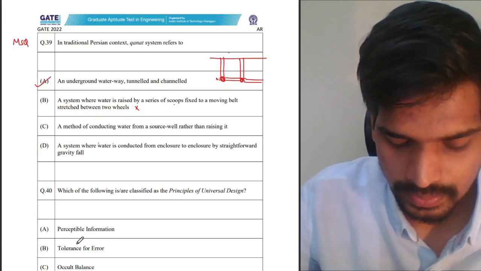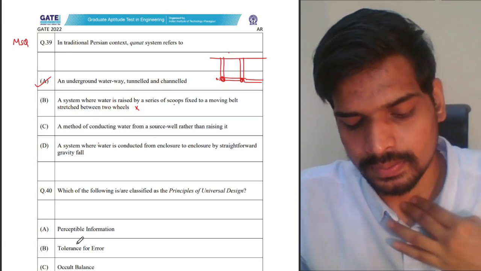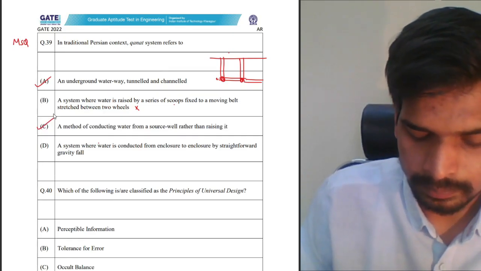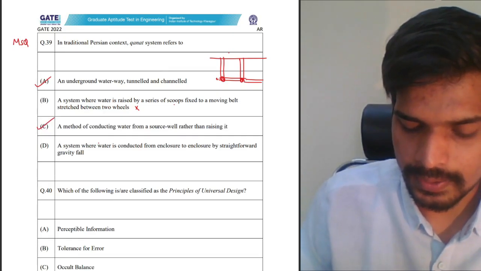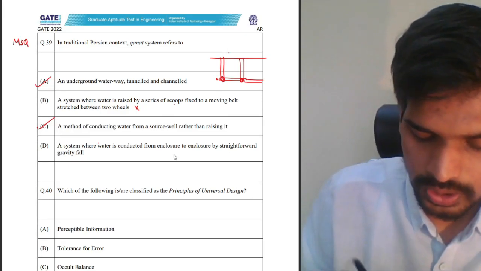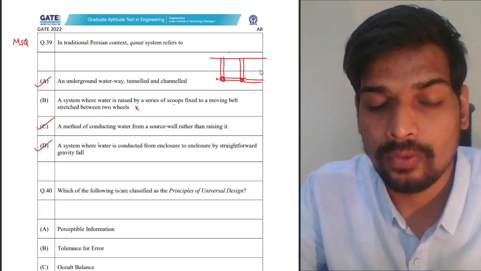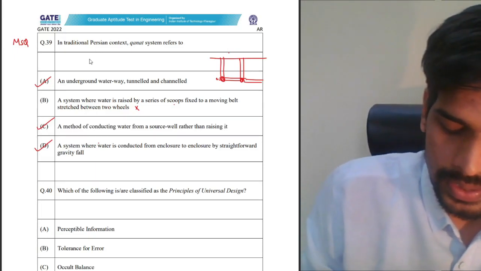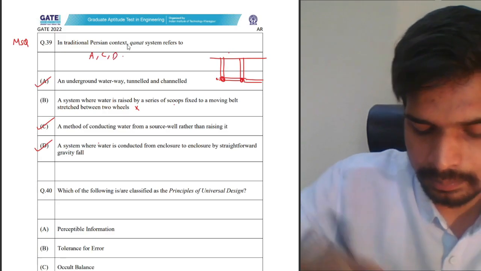A method of conducting water from a source well rather than raising it, that's an appropriate answer. A system where water is conducted from enclosure to enclosure by straightforward gravity fall, that's also a correct explanation. So the correct answer for this question is A, C, and D.